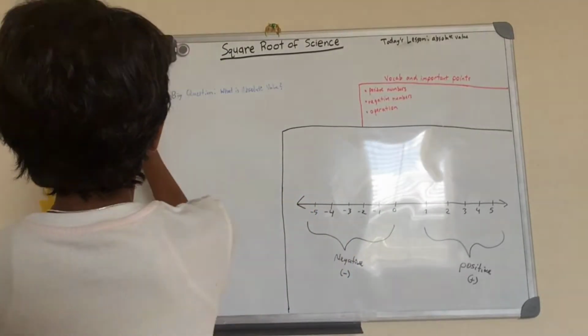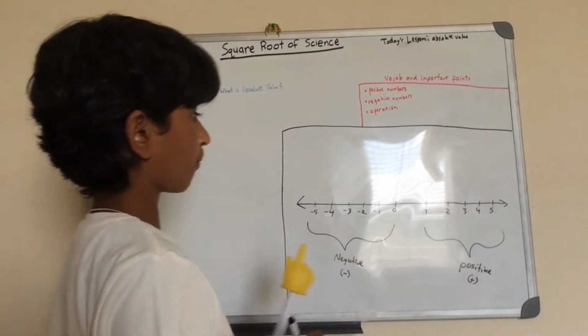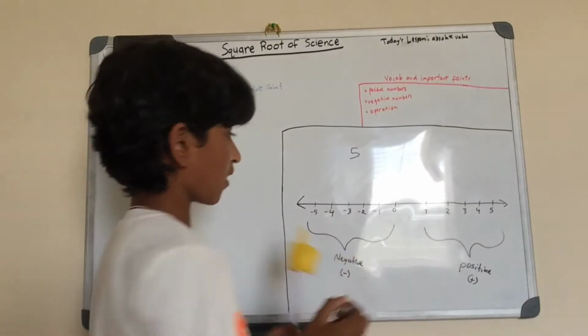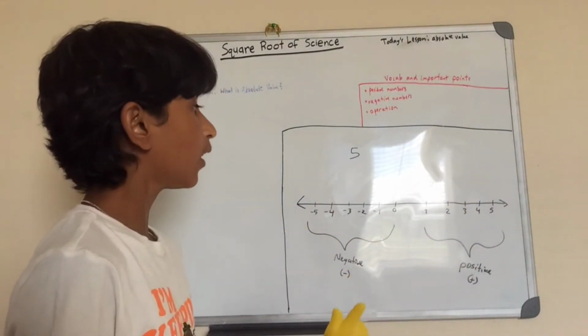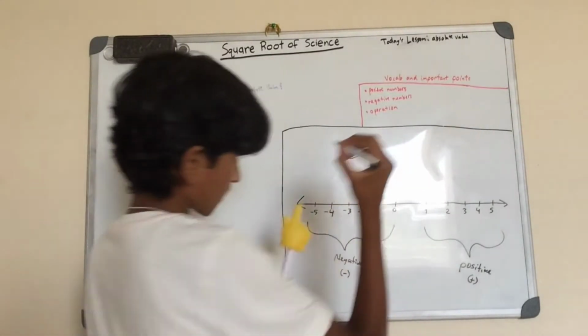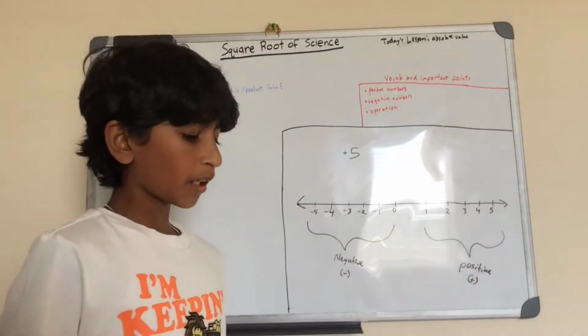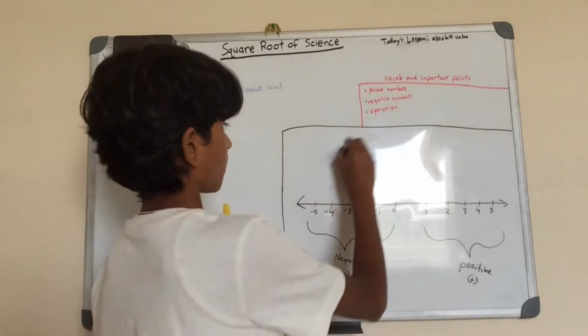So positive sign, let's just say 5. So usually we write 5 like this. But it's on the positive side of the number line, and every positive number has an imaginary plus sign next to it. Now we don't usually put the plus sign, but all positive numbers have an imaginary plus sign.